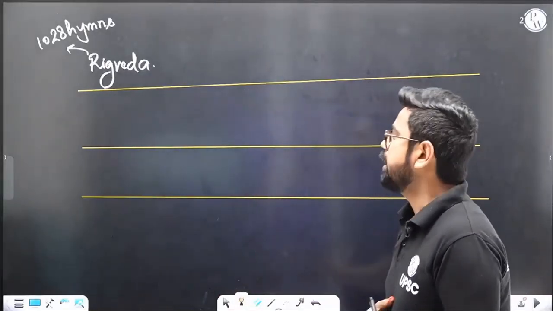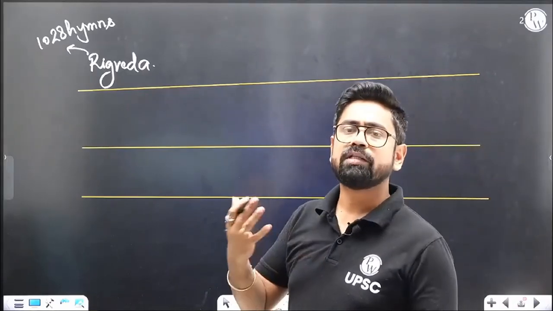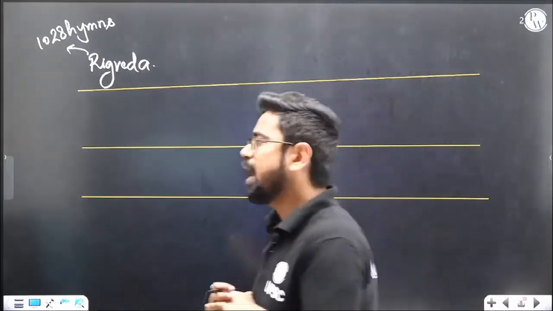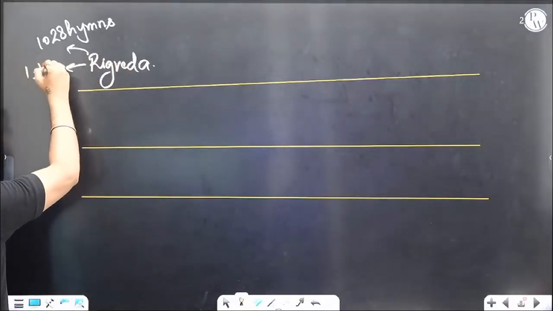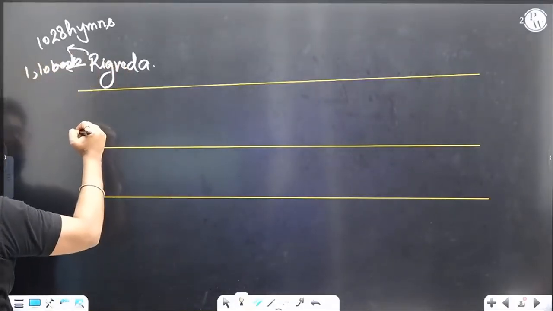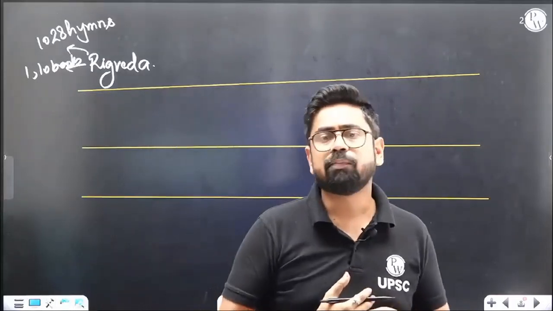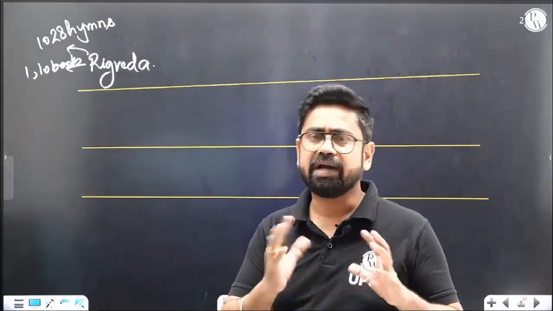So many gods, right? So we saw that there were like 33 main gods for whom all these hymns were written. So 33 gods, 1028 hymns. And if you remember, there were some 10 mandals, right? 1 to 10 books, 10 books technically. 1 and 10 were latest, right? We also studied about the third book. Third book was by Vishwamitra. It has Gayatri Mantra. So we have already read that part.